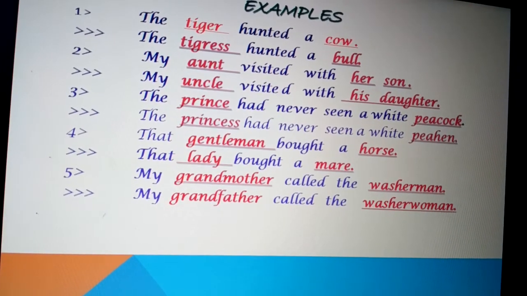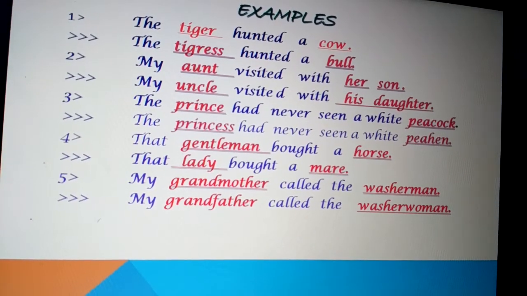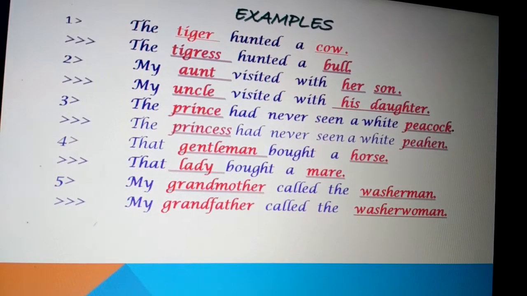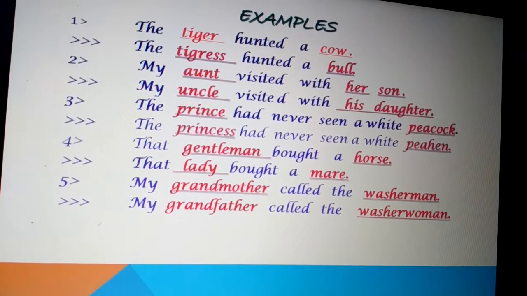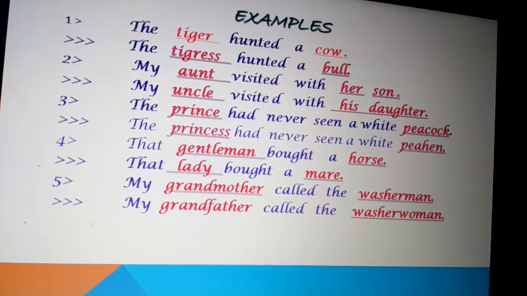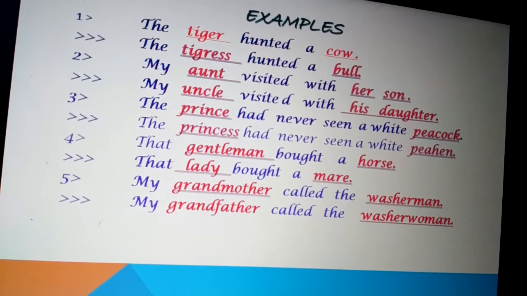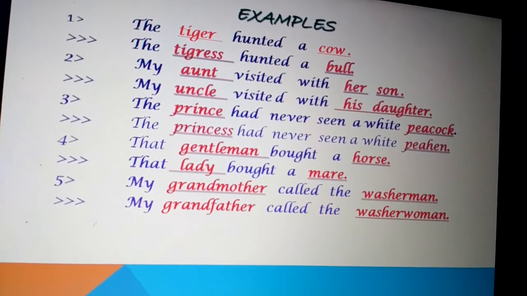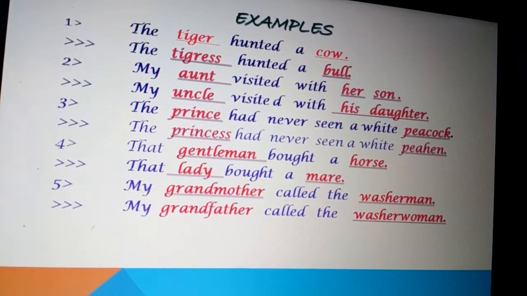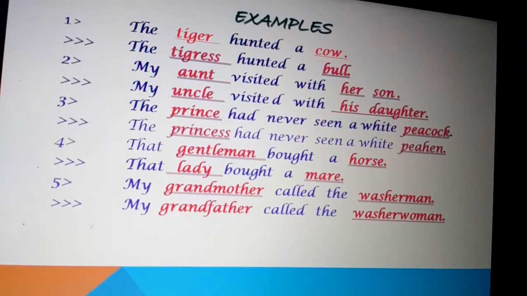My grandmother called the washerman. My grandfather called the washerwoman. You can see a peculiar kind of change here. In both these words, grandmother and washerman, only the half of the compound noun, that is mother and man, have to change. The words grand and washer, which are additions to the compound noun here, don't undergo any change. My grandmother changes to grandfather, and the word washerman changes to washerwoman. My grandmother called the washerman. My grandfather called the washerwoman.